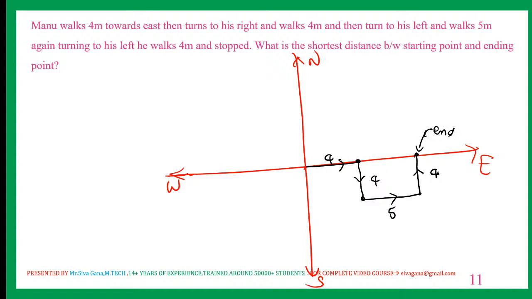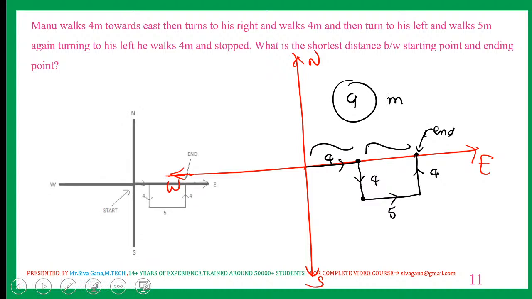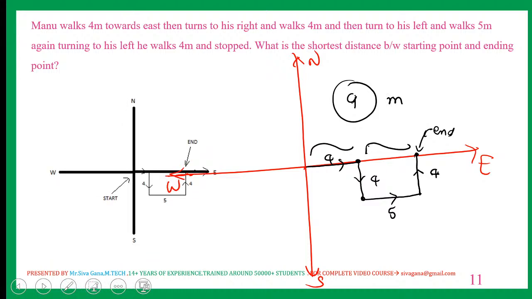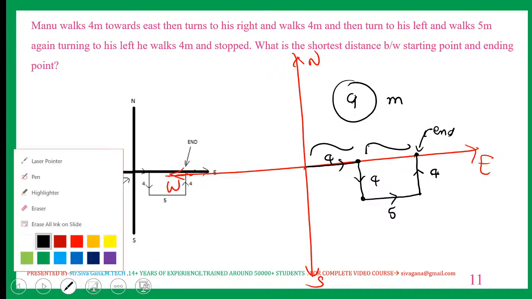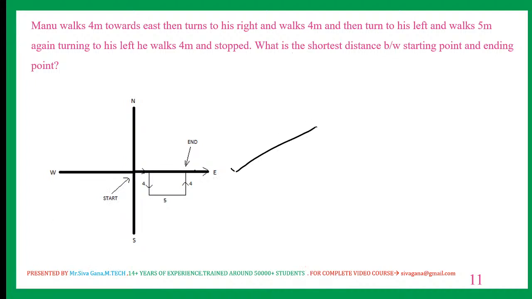What is the shortest distance between the starting point and ending point? So this is 4. This is 5. Total is 9. 9 is the answer. 9 meters. Starting to ending, shortest distance is 9 meters. The same answer, same diagram I have explained. For better presentation, you can take this also.